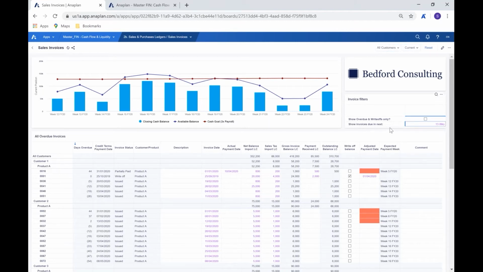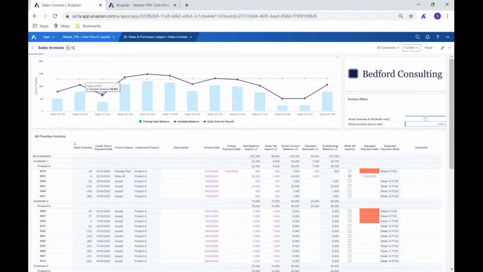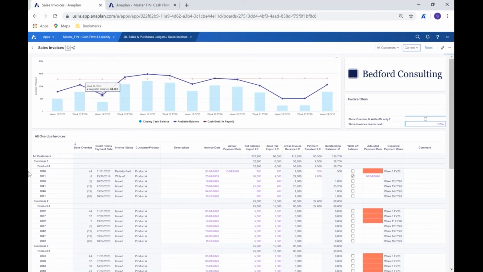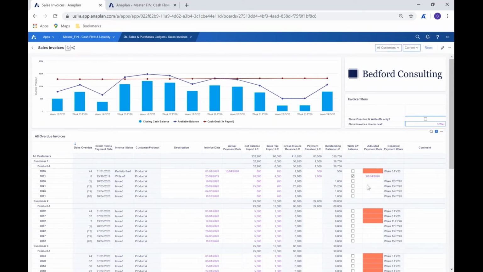Here you'll see a show invoice due in next. So this is the weeks that you would want to see. And the options that we have here, for example, we may say that we only want to look at the next 3 weeks. And in doing so, we can then hit refresh up here, and it will now just narrow that scope. So what it's now doing is only showing those which are due within that period, so that we always have the option to determine whether we're looking at an extremely short space of time, or, of course, if we wanted to be looking at a longer period of time as well.